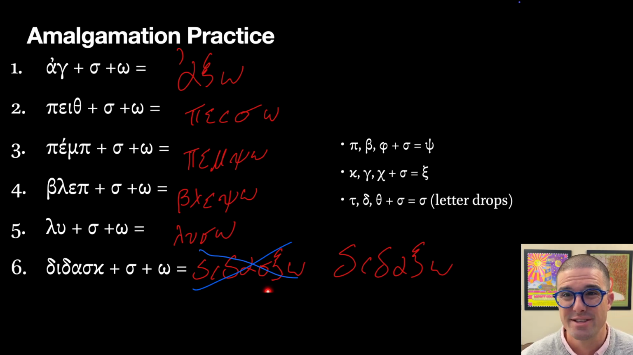So as I said earlier, sigma doesn't necessarily play well with all letters and sometimes is shy and just sort of goes away because we don't want that repetition of the sound. So this one would actually be didoxo, but you are much forgiven if you have this one right here.